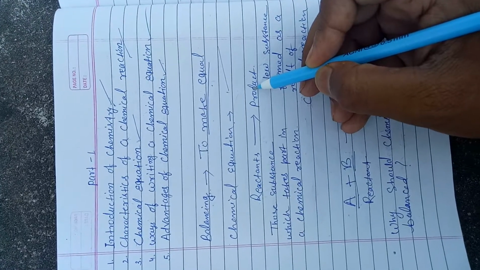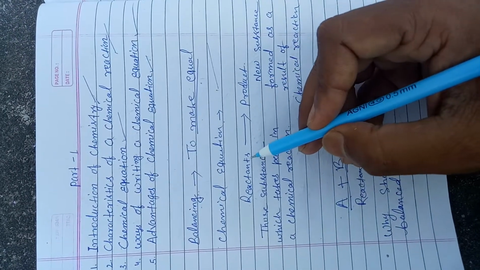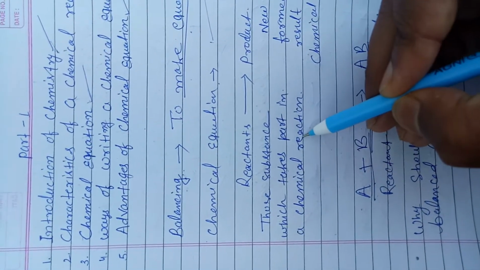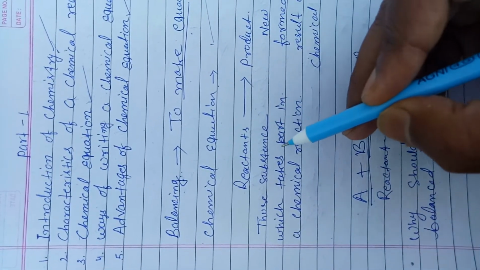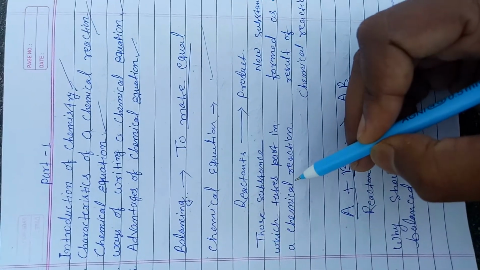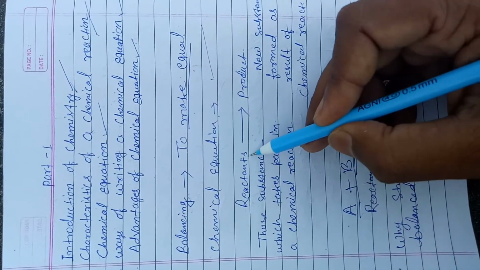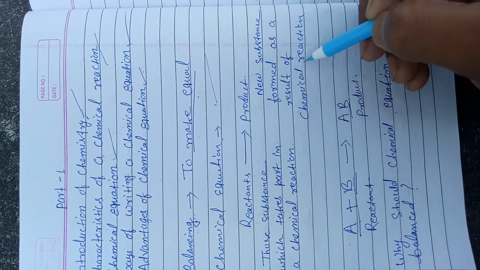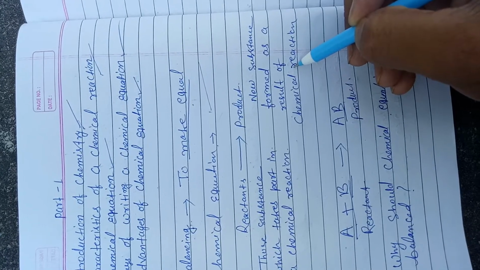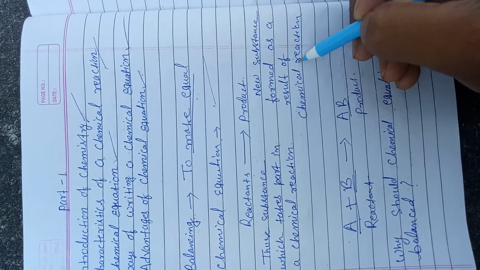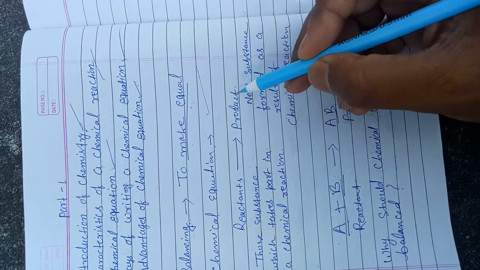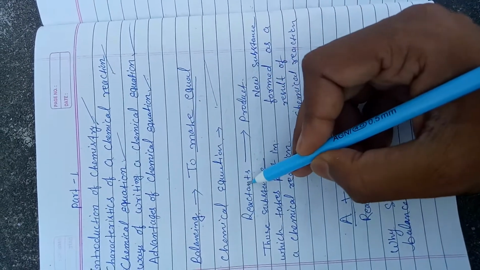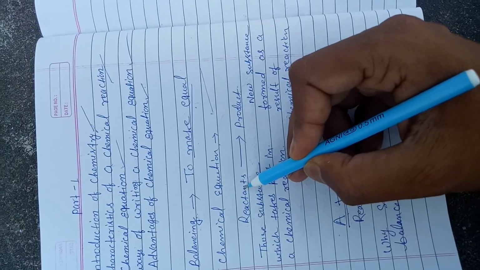What do we have to know about the reactants? Reactants are those substances which take part in a chemical reaction. Product is a new substance formed as a result of a chemical reaction. After the chemical reaction, a new substance is obtained, which we call product, and the product has entirely different properties than the reactant.